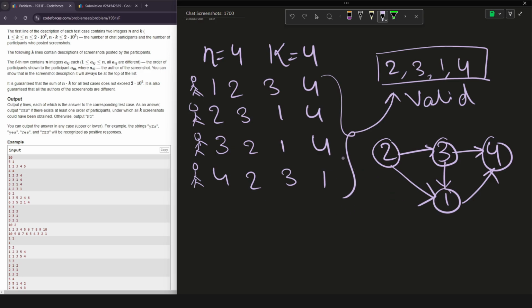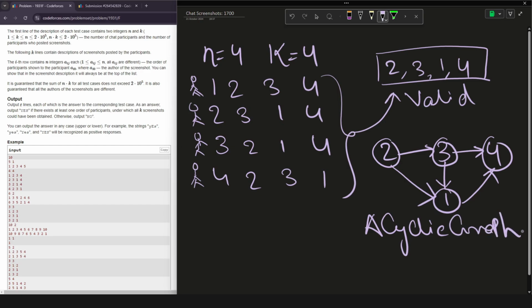So we have constructed this graph, right? If we observe carefully, there is no cycle present in this graph, right? There is no cycle. So this is an acyclic graph.